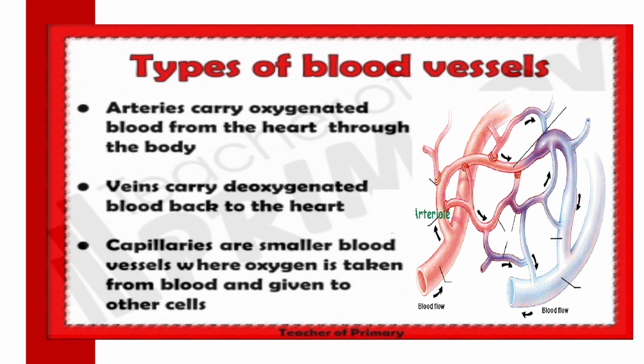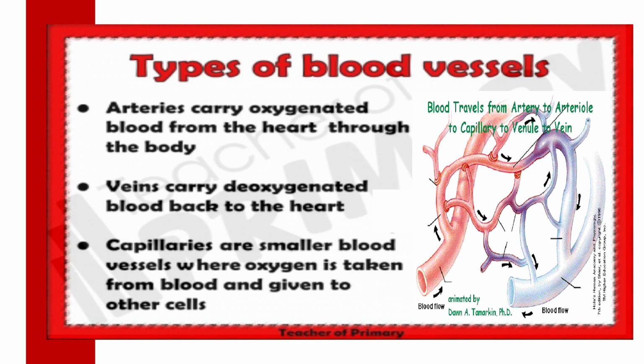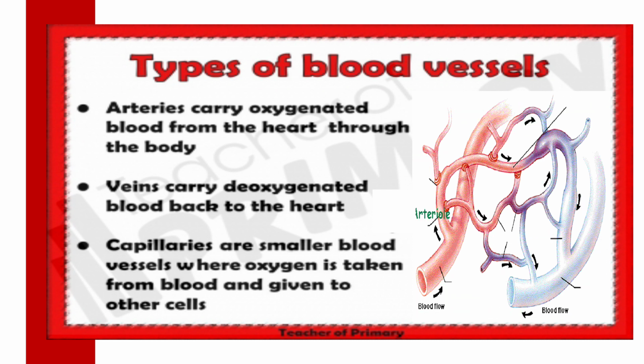The walls are thinner in the veins because here the blood flow is smooth and under low pressure. In arteries, the blood flows at high pressure; in veins, at low pressure. Arteries do not have valves, the opening and closing. Veins have valves to prevent backflow of the blood.